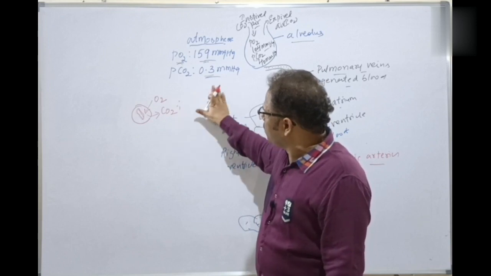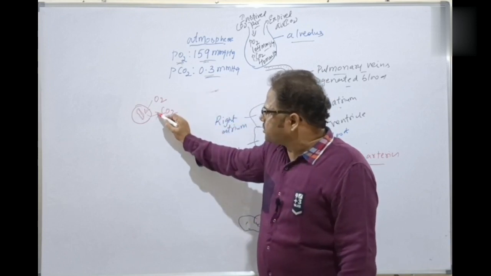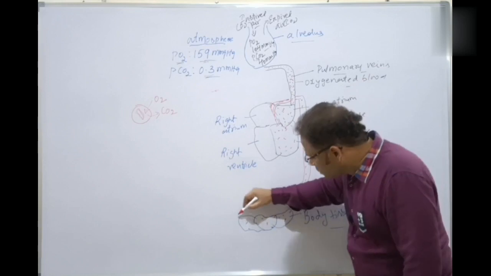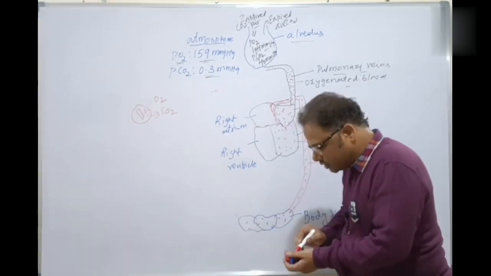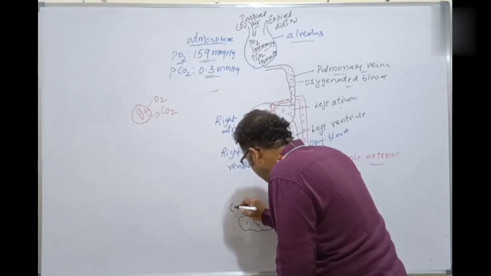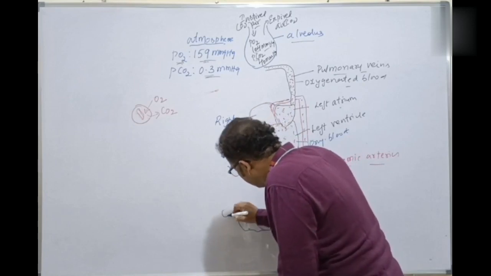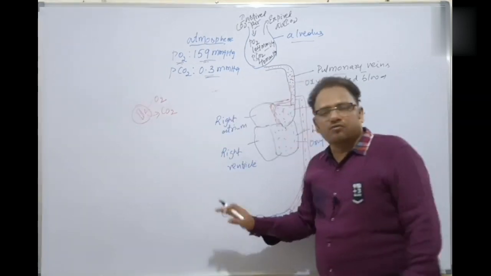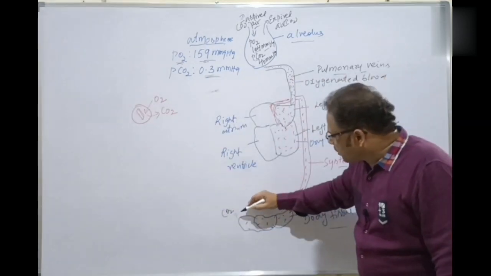Here we are not bothered about this one, isn't it? So carbon dioxide is released here. Once it is released from this one, the blood is now having the carbon dioxide, and that is called deoxygenated blood or venous blood.